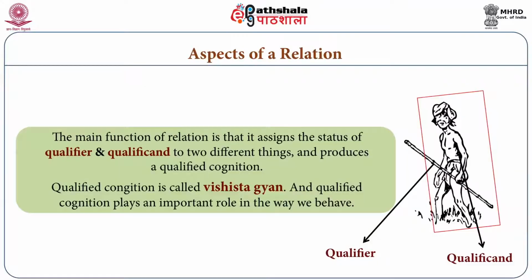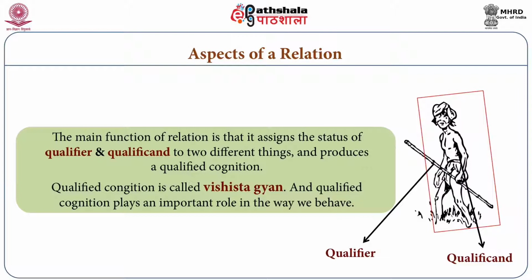So in short, the main function of relation is that it assigns the status of qualifier and qualificand to two different things and produces a qualified cognition. This is known as Vishishta Jnana, qualified cognition, because when something is understood as a Visheshana, this is Visheshana Jnana, and when something is understood only as a qualificand, it is considered a Visheshya Jnana.